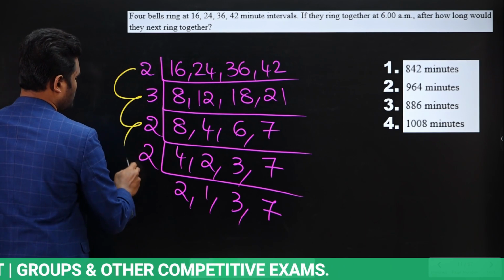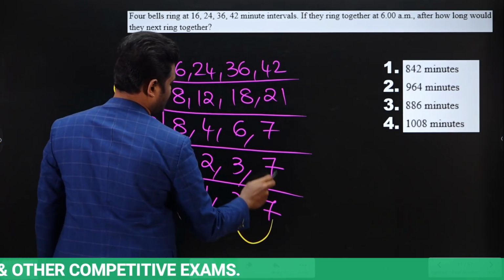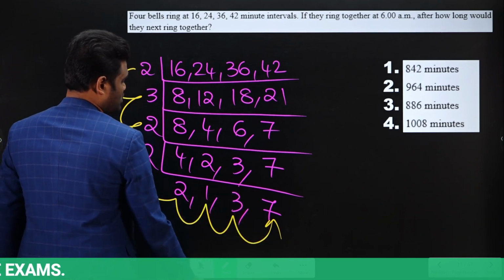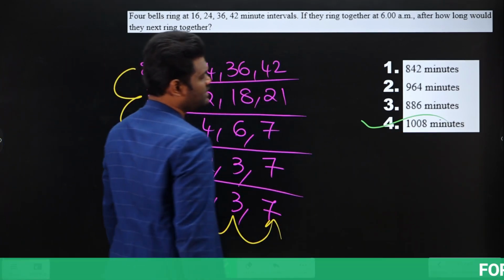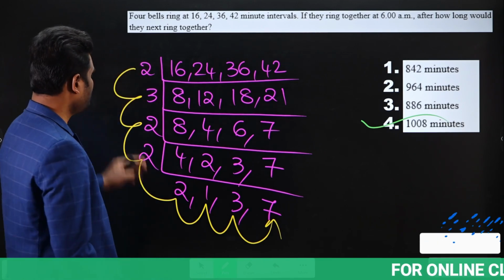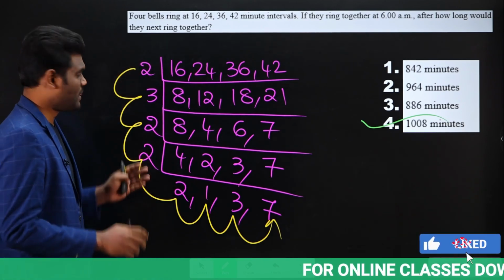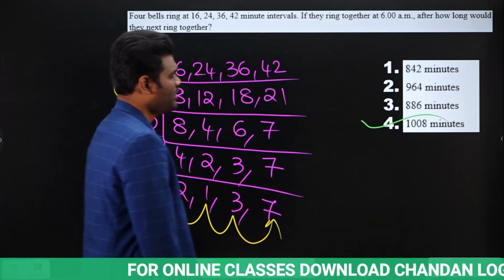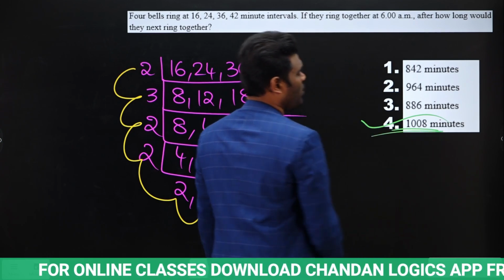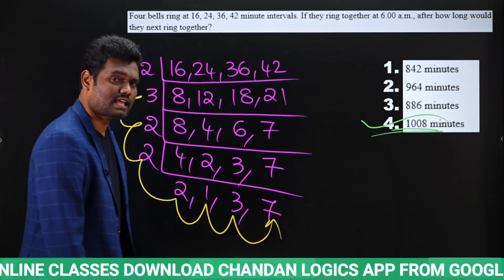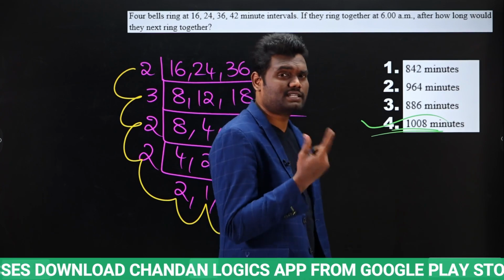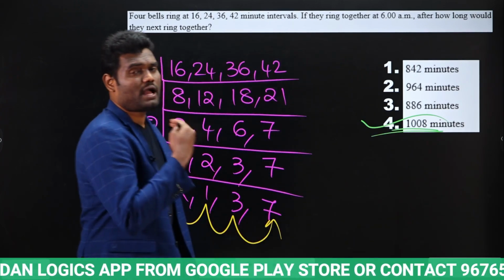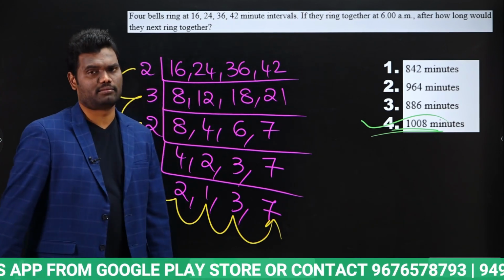2 into 3 into 2 into 2 into 1 into 3 into 7. Just multiply this. When you multiply, you are going to get 1,008 minutes. Simply you need to take LCM, nothing more than that. The LCM is 1,008, which means after 1,008 minutes, they are going to ring together again. Whenever you have this type of question, directly take LCM, nothing more than that.